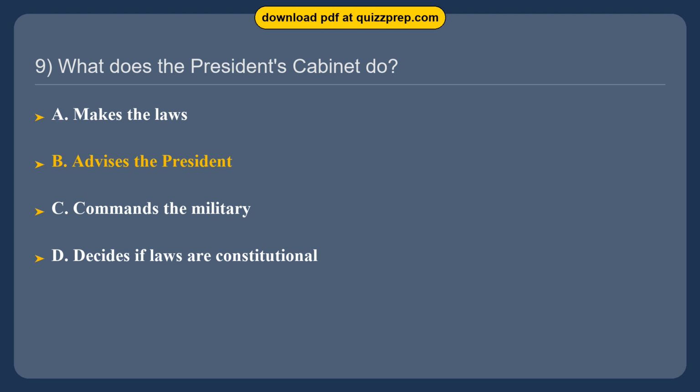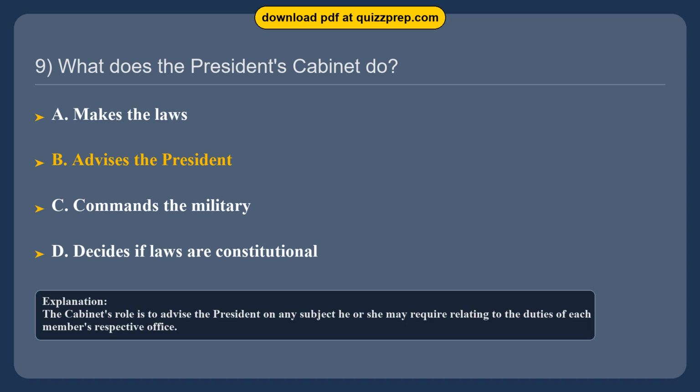The correct answer is option B. Advises the President. The Cabinet's role is to advise the President on any subject he or she may require relating to the duties of each member's respective office.